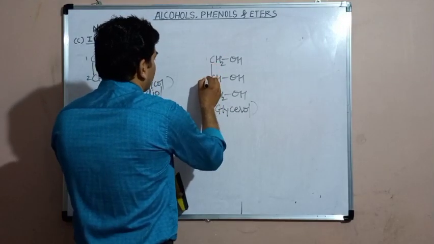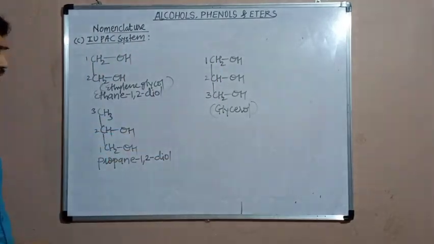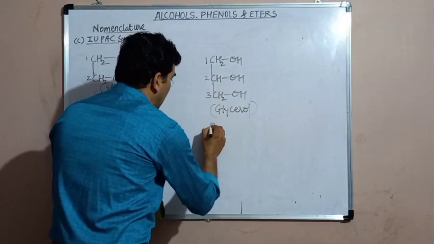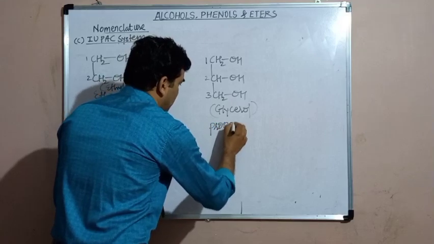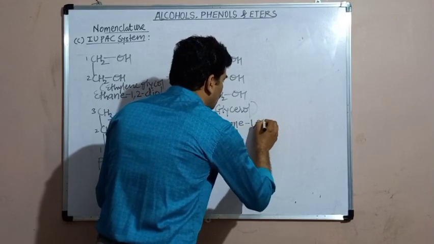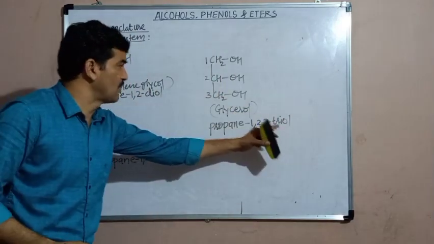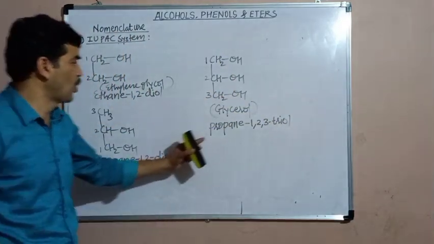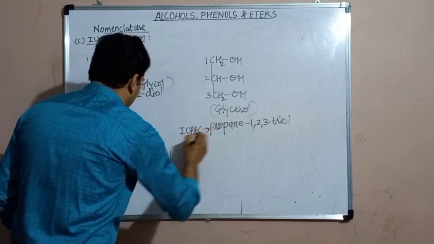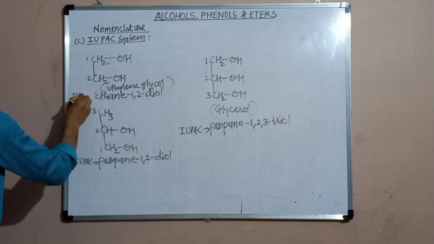But its IUPAC name: here, the longest chain contains 3 carbon atoms, therefore its parent alkane will be propane, and the positions of these 3 hydroxy groups are 1, 2 and 3. Therefore, the IUPAC name will become propane. E should be retained. Be careful. Propane 1, 2, 3 triol. In place of diol, now there is a triol because 3 hydroxy groups are here. Trihydric alcohol. Propane 1, 2, 3 triol. This is the IUPAC name.